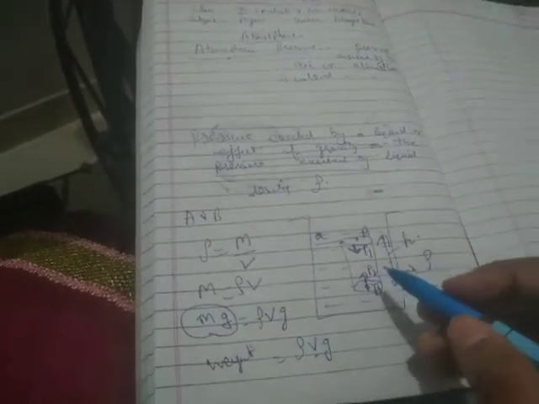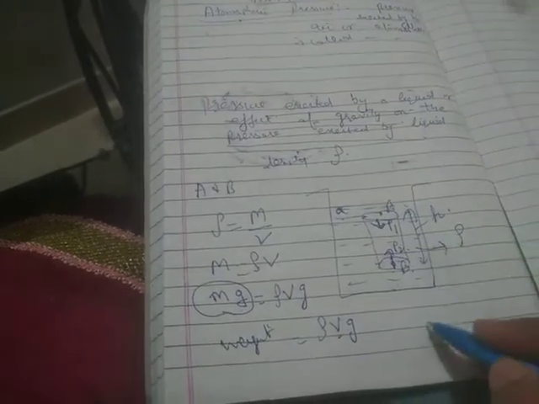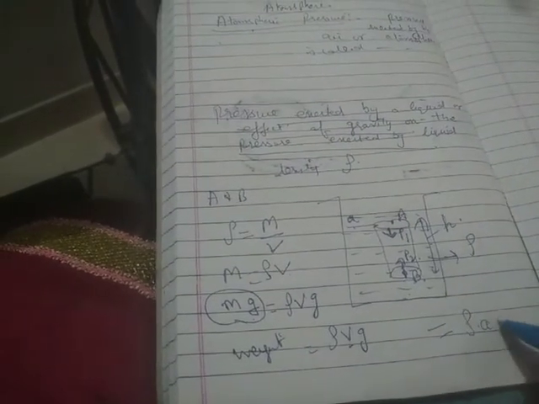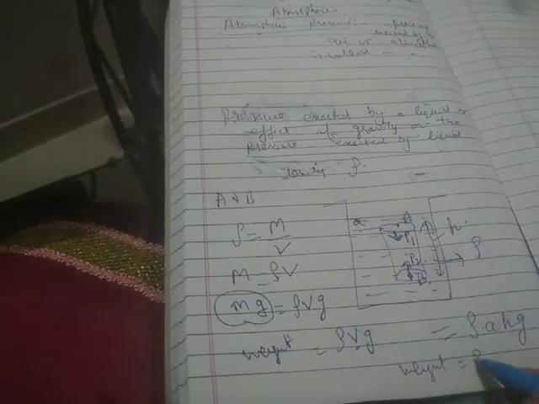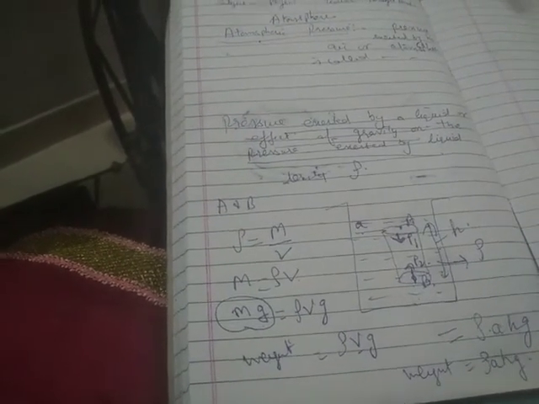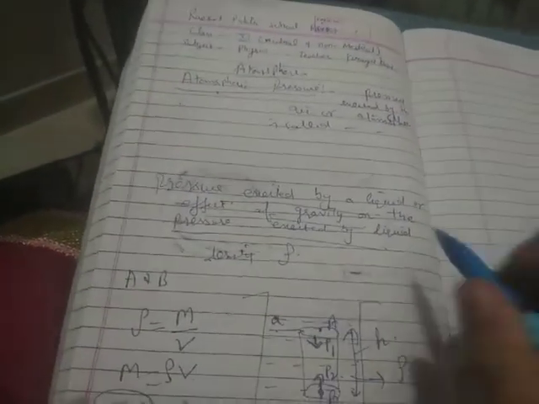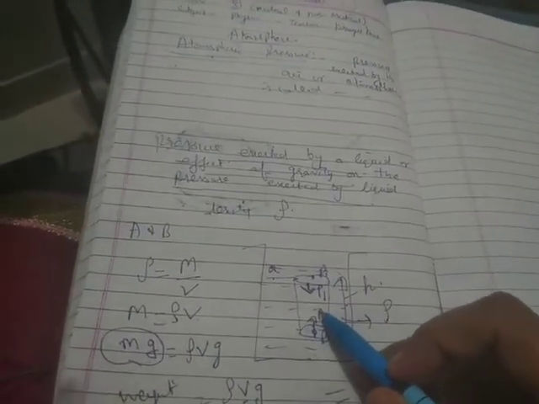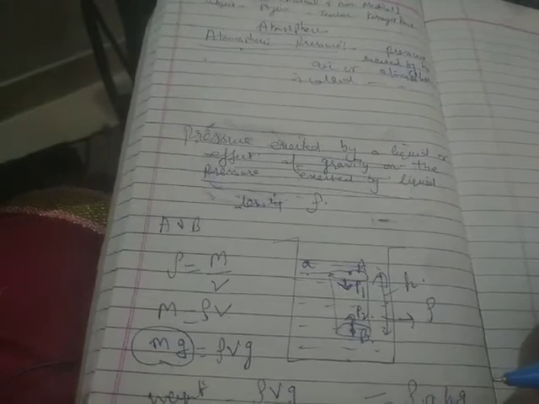Now the volume of this cylinder will be area into height, so we put the value A h g. So weight is equal to rho A h g. Clear? Now the weight of this vertical cylinder will also act vertically downward.